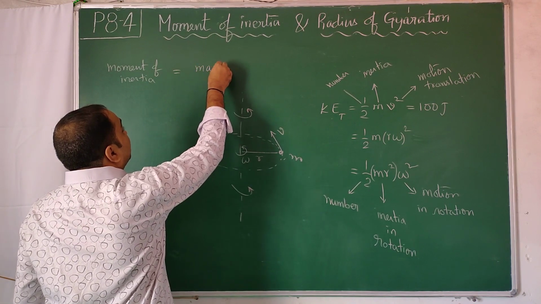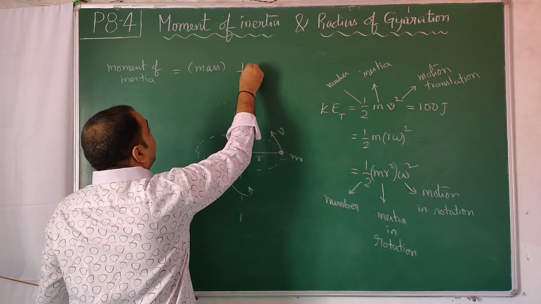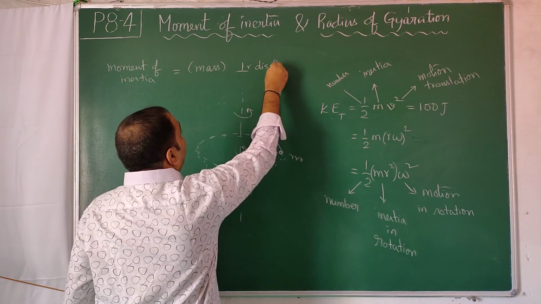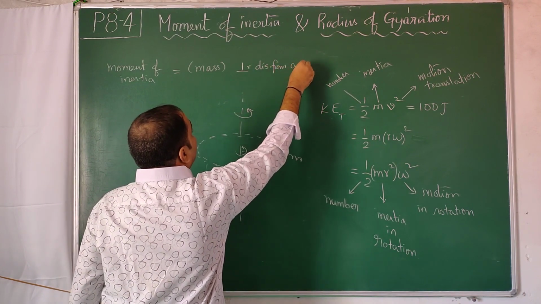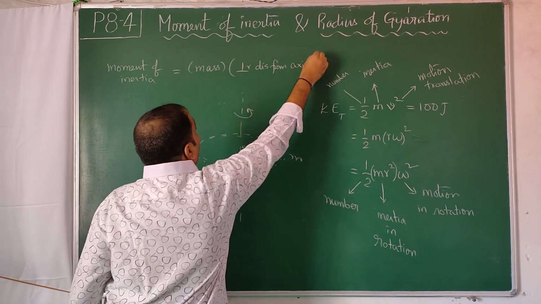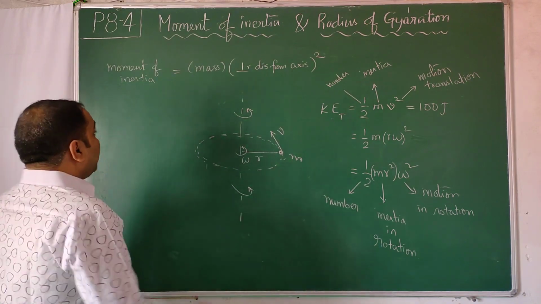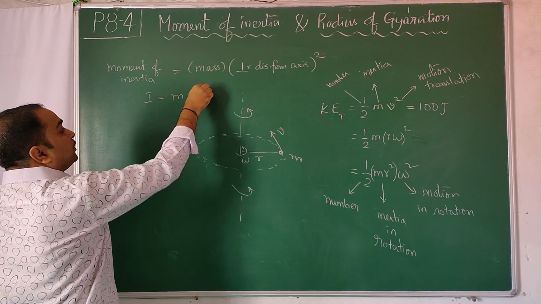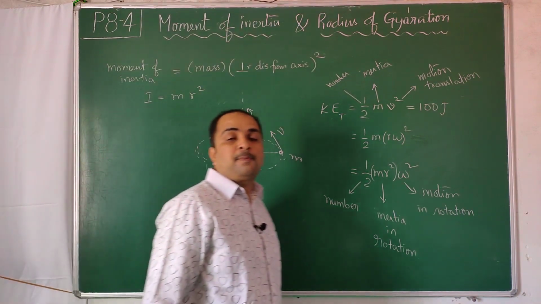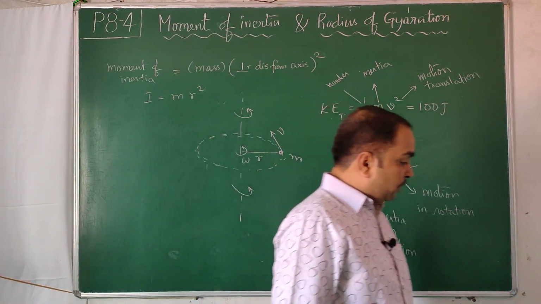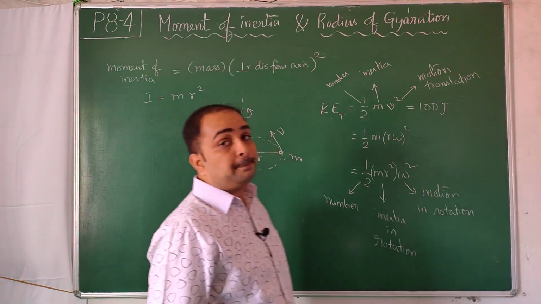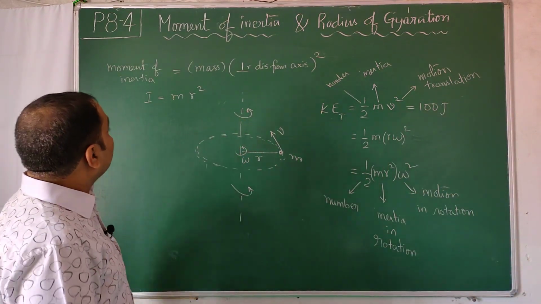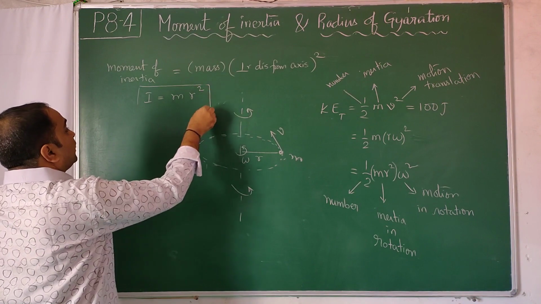Mass times the perpendicular distance from the axis, whole square. So moment of inertia is defined as the product of mass and the square of the distance from the axis of rotation. So now we will remember this.